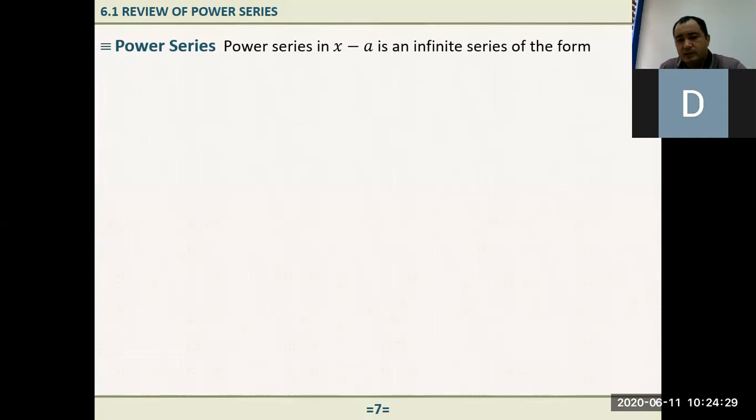At the beginning, let me tell you, when we try to find power series solutions, you will see that even a simple question like y double prime plus x times y is equal to 0 needs a lot of steps. The solutions are not very short.